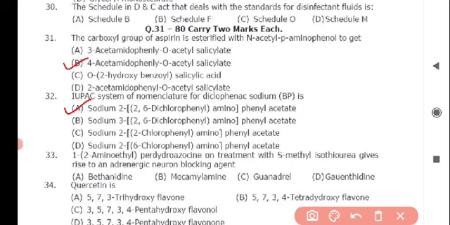Next question is 1,2-aminoethyl perhydroazocine on treatment with S-methyl isothiourea gives rise to an adrenergic neuron blocking agent, and the correct answer for this question is option D, that is guanethidine.